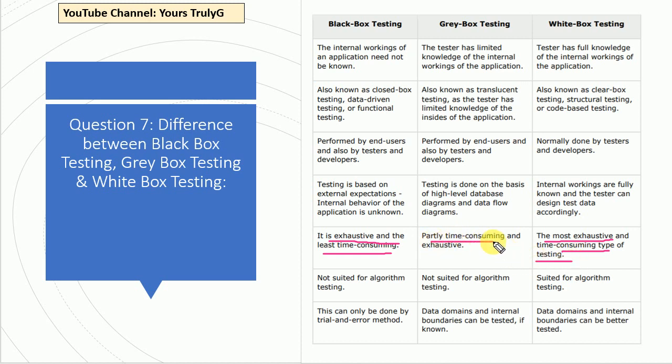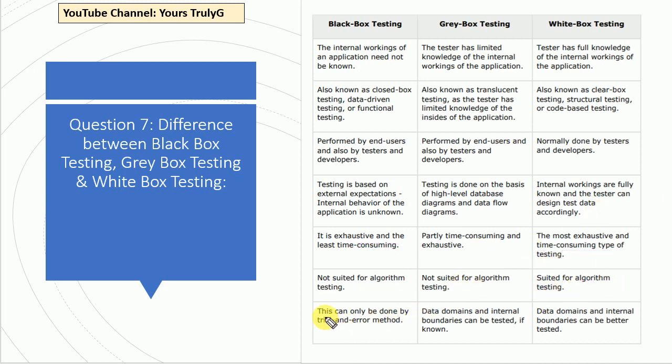And gray box testing is basically a combination, so it is vastly time consuming and exhaustive. Black box testing is not suitable for algorithm testing. As I told, since we are just dealing with the outer structure, we don't have enough knowledge about the algorithm, so it's not suitable for algorithm testing. White box testing is suitable for algorithm testing, that you have to understand.